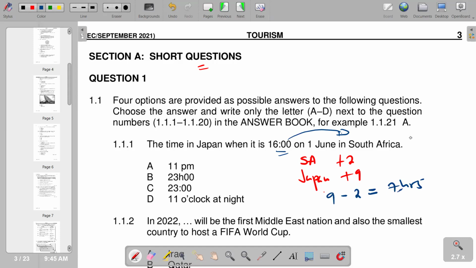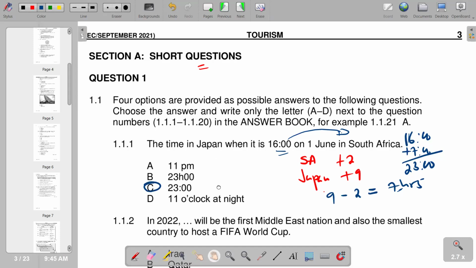If you add 7 hours, you're going to get your answer as 2300. So this makes C the correct answer that we have.